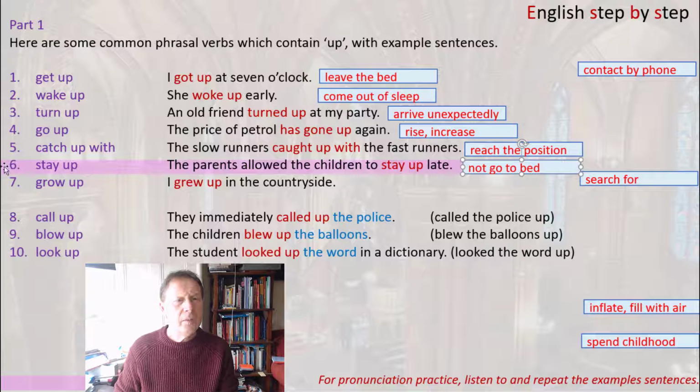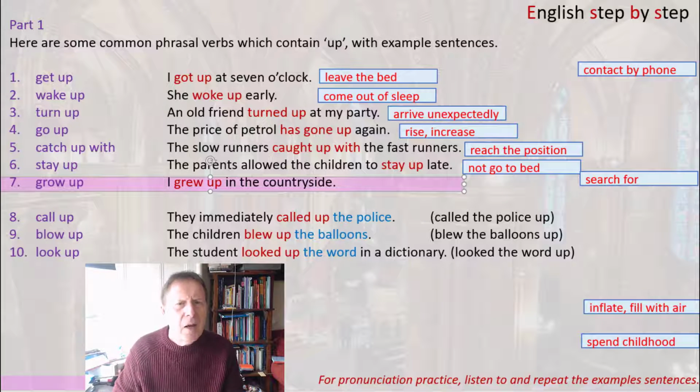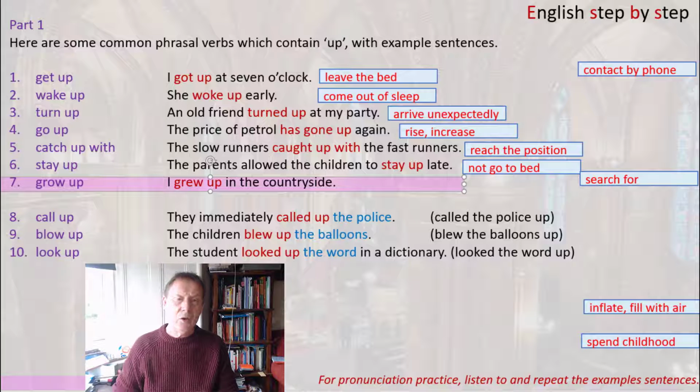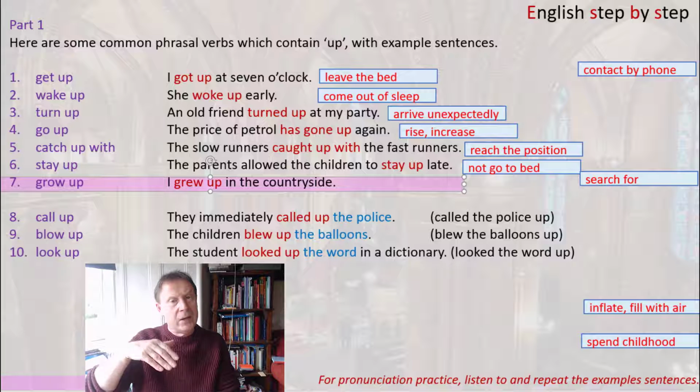The next one, grow up. Now, we might think from the word grow that this phrasal verb can be used for plants and trees and anything organic, but in this case we're talking about people. This phrasal verb is only used for people. You can say that a tree grows, but you say that people grow up. And that means that they become taller, they become adults. A boy grows up into a man, a girl grows up into a woman.